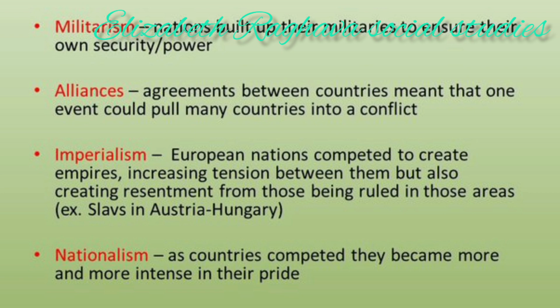So these six powerful countries increased their military power over 3 times in this period.